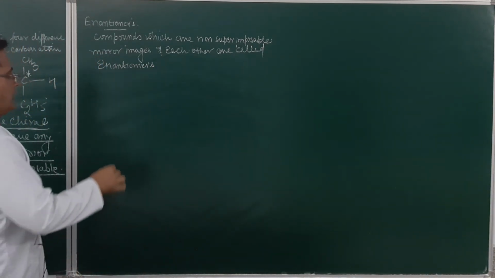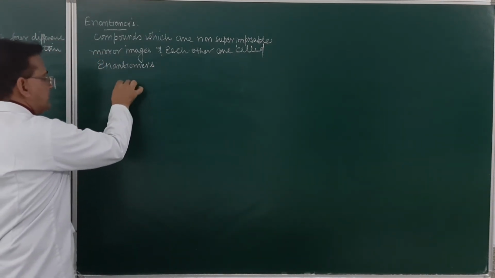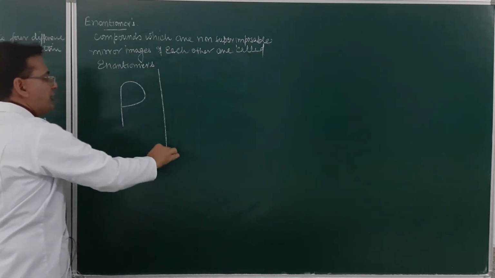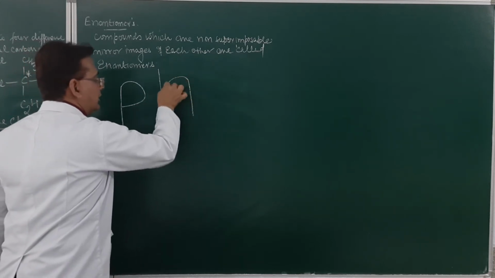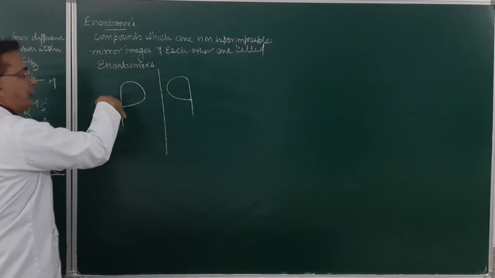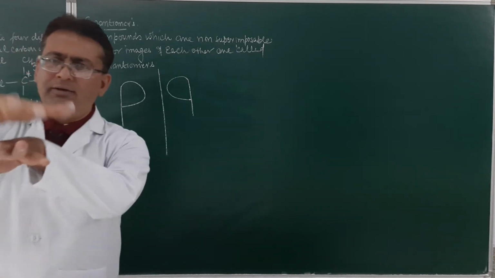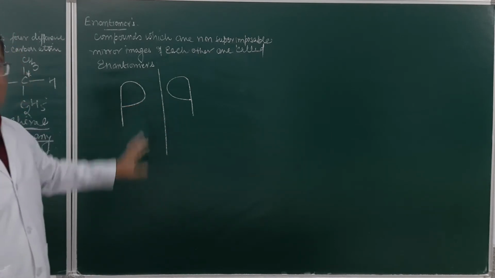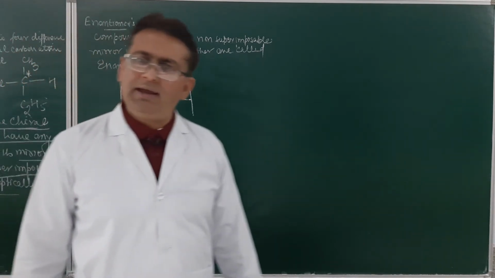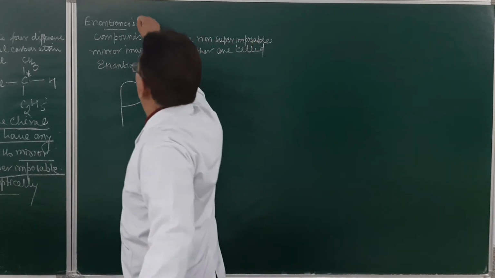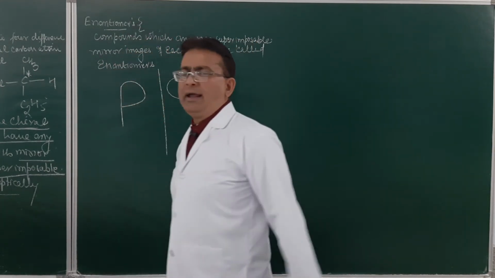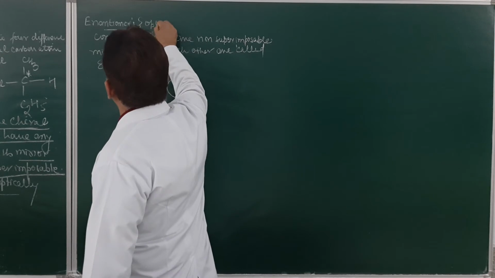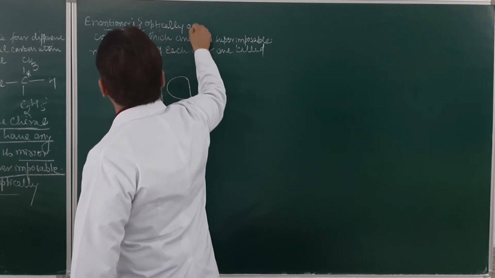Just see this one. If I write down the non-superimposable mirror image, it will be written like this. Pick this up, push it down, like the left hand over the right hand. So, they will be non-superimposable mirror images. Such compounds will be called optically active. So, enantiomeric pairs are optically active isomers.